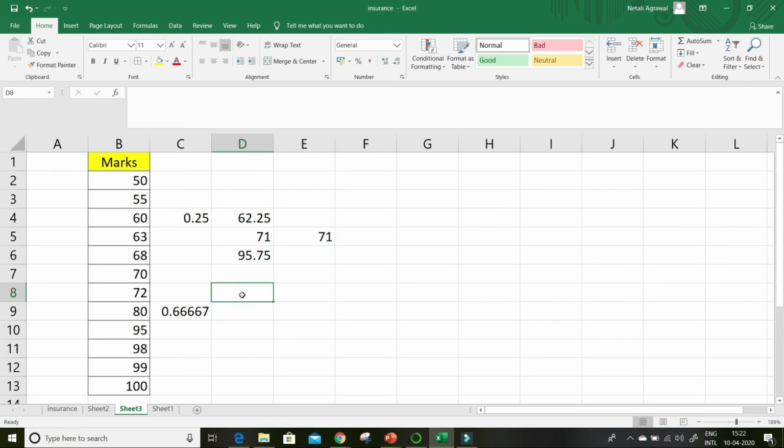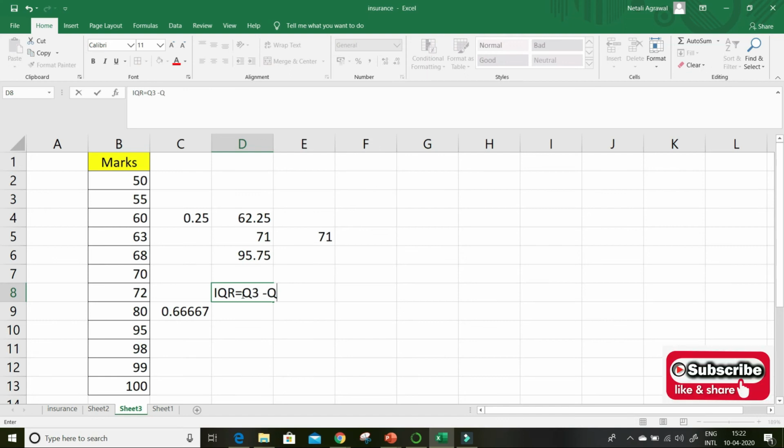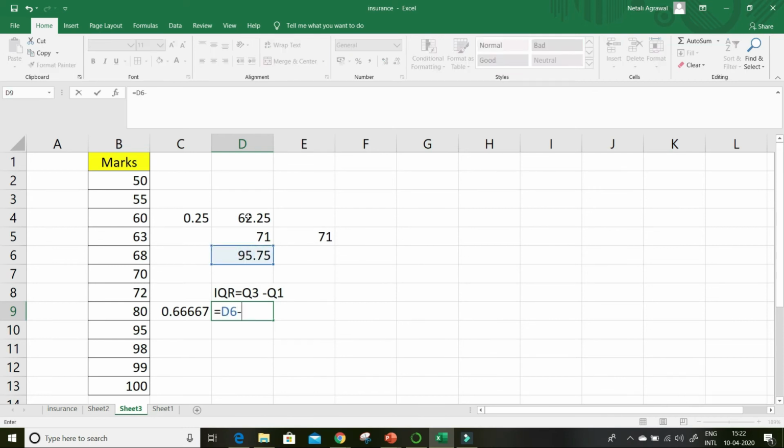And one more thing is there, that is IQR. That is interquartile range. Interquartile range is your Q3, that is your third quartile, minus your first quartile. So over here, what is our IQR? This minus this. This is your IQR, interquartile range.